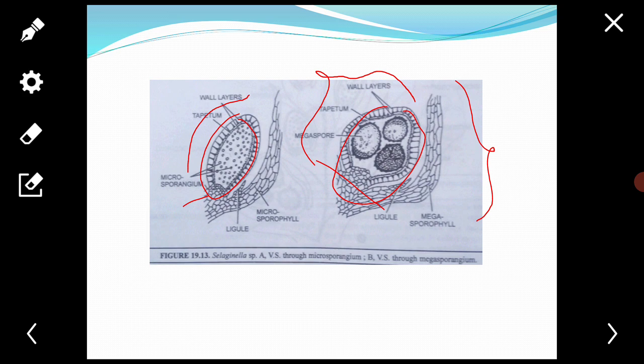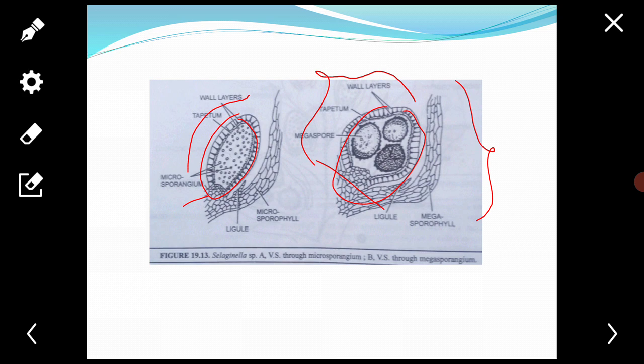Next, male gametophyte. Microspores and megaspores are the pioneer structures of the gametophytic generations. They germinate to produce male and female gametophytes respectively. The gametophytic generation begins with the production of haploid spores. All the species of Selaginella are heterosporous, meaning they produce two different kinds of spores, that is, microspores and megaspores.